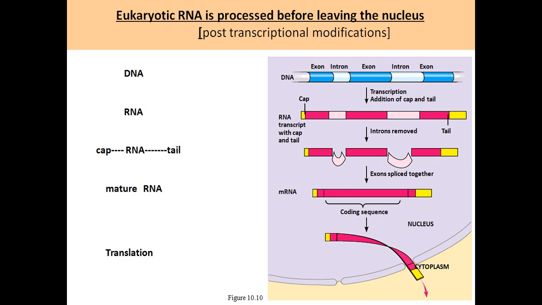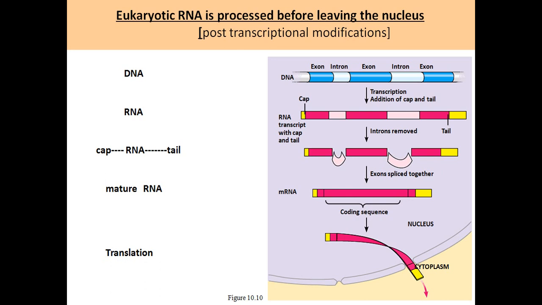Exons will be joined. Now these exons contain the coding sequence which is required for the synthesis of the particular protein. Once the exons are joined together, a cap is added at the 5' region. Now see, there is a cap on the RNA transcript. This cap is made by 5-methyl GTP. So, GTP cap. Then the tail at the 3' end of the mRNA is added with